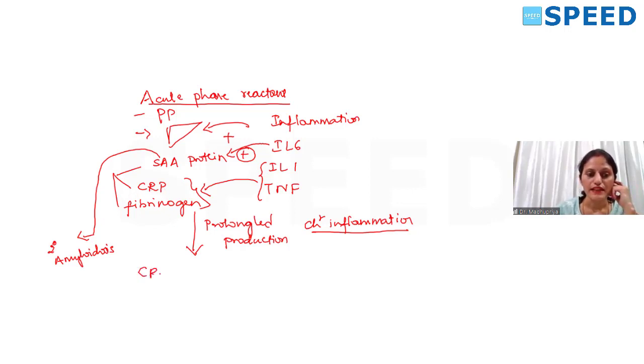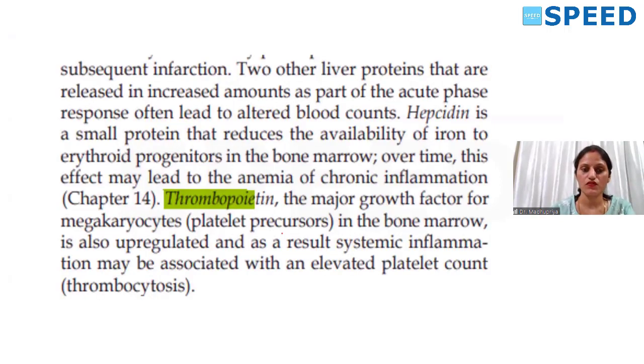C-reactive protein can increase the risk of MI in a patient who previously has coronary artery disease. Okay, it can increase the risk of MI in a patient who has coronary artery disease.